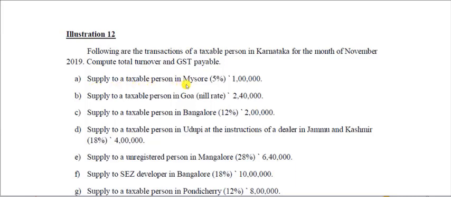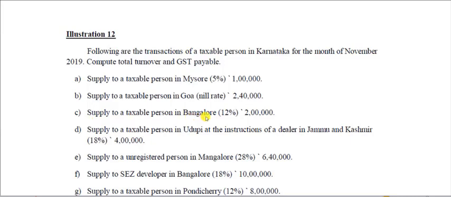Supply to a taxable person in Mysore, 5%, 1 lakh. Registration in Karnataka, supplier is in Karnataka, recipient is also in Karnataka. So CGST, SGST, 2.5% each, and taxable value of transaction is 1 lakh. Supply to a taxable person in Goa, nil rate. So the GST is not applicable, but we will take into consideration the turnover.